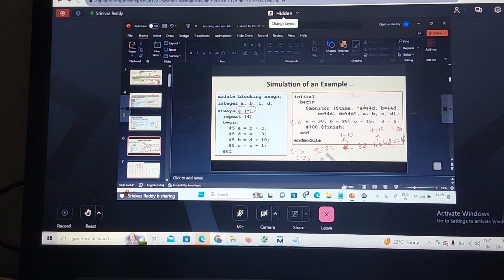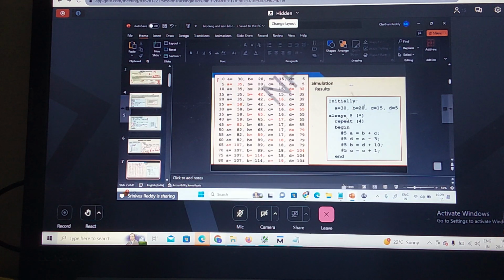At T is equal to 0, A is 30, B is 20, C is 15, D is equal to 5. Same program. Correct? At T is equal to 5, what happens? A is assigned 35. A is nothing but what? B plus C.